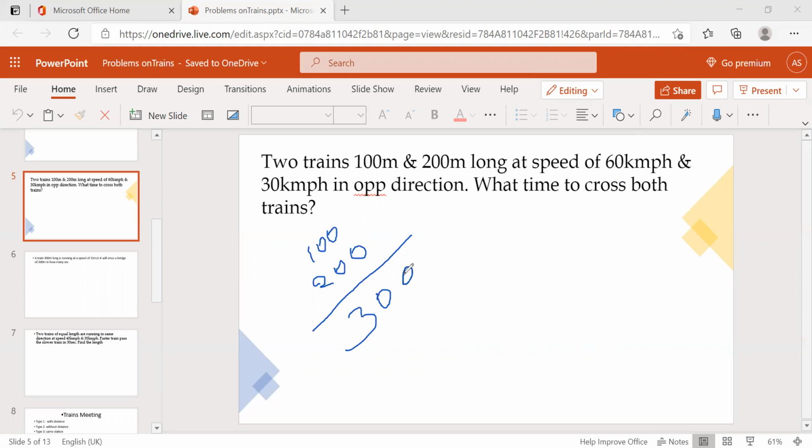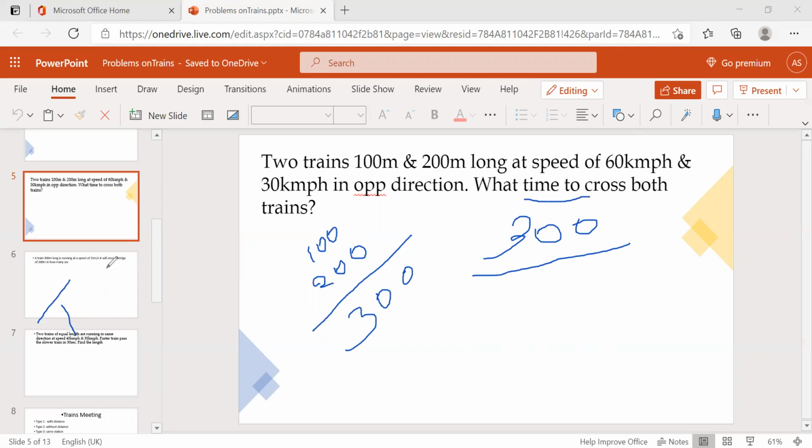Why 300? The distance is nothing but what the train traveled, both the length of train 1 and train 2, that is 300. So we know the distance now, 300, and we know the speed, then we can easily find out the time, right?